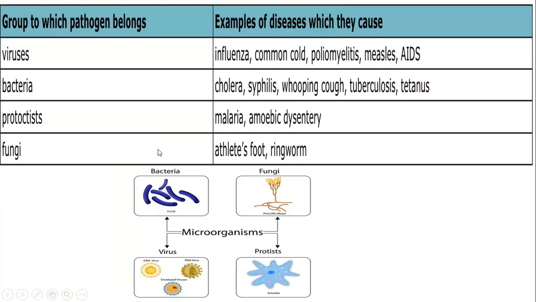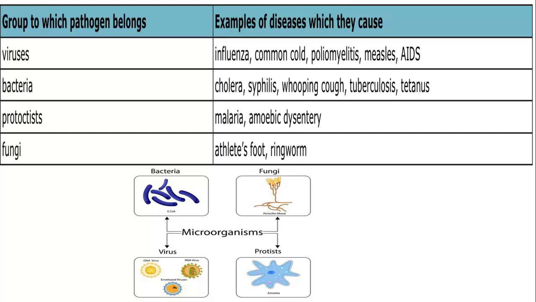Okay, so what are those pathogens? We can group pathogens into four groups: viruses, bacteria, protists, and fungi. Viruses cause some of the common diseases that you already know of, like influenza, common cold, poliomyelitis, measles, and AIDS.